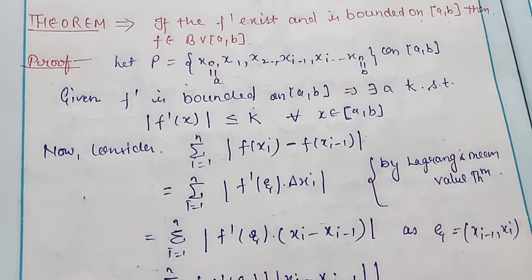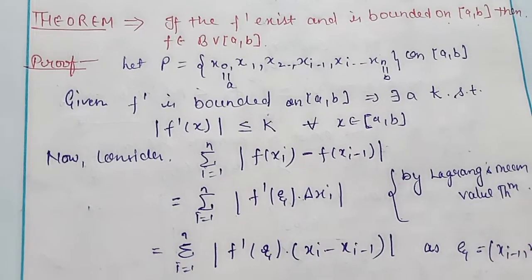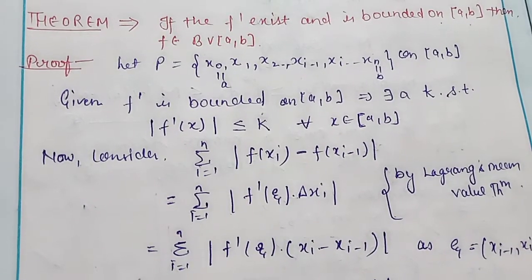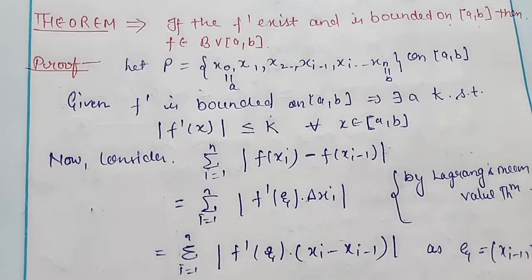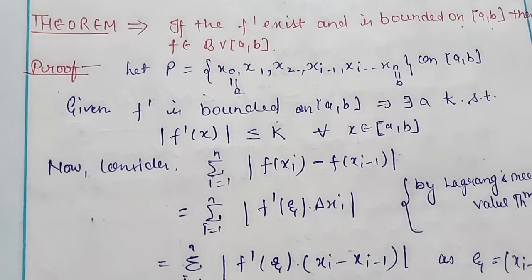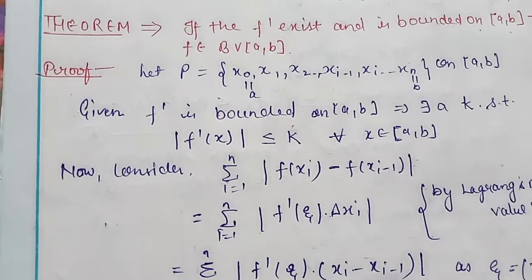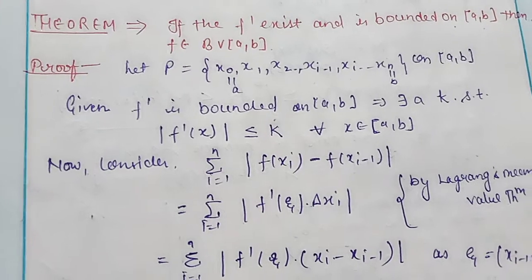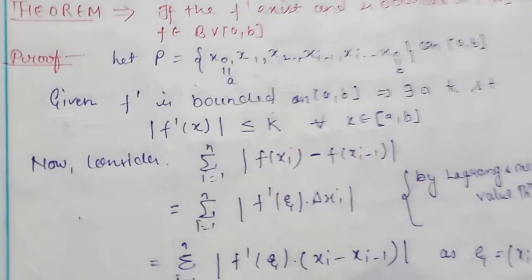So now let's discuss the theorem. Theorem says that if the function f dash exists and is bounded on closed interval ab, then f belongs to the bounded variation on closed interval ab, right? So simply, function f dash exists. f dash means the derivative of the function exists. If the derivative exists, it means the function was also continuous, right, and is bounded on closed interval ab also. So then the function is of bounded variation, belongs to the bounded variation on closed interval ab, right.